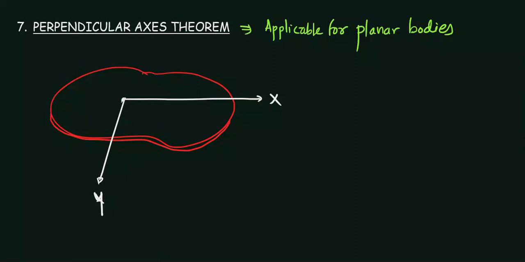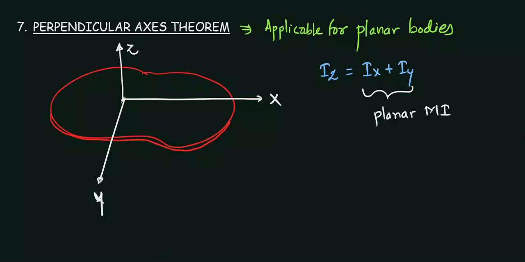You can write it, and if you take this as the z axis, the theorem is stated as Iz is equal to Ix plus Iy. You can call them planar moments of inertia, and you can call this the perpendicular axis.